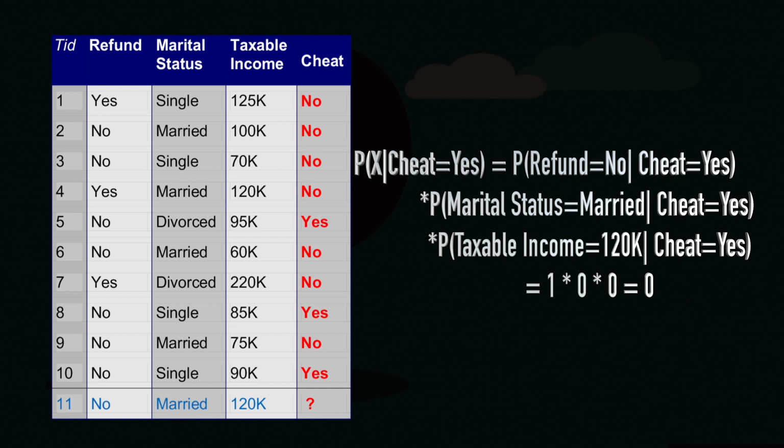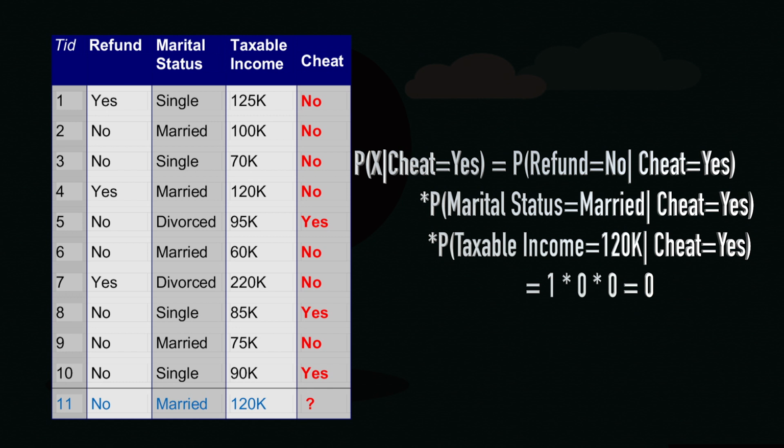Now, on the contrary, if I check the probability of marital status is equal to married given cheat is equal to yes, of these 3 records 5, 8 and 10, nowhere am I finding that the marital status is married, which means this probability turns out to be 0. Similarly, if you look for taxable income is equal to 120k given cheat is equal to yes, you will find that the probability is once again 0. So, the calculation is 1 times 0, which happens to be 0.